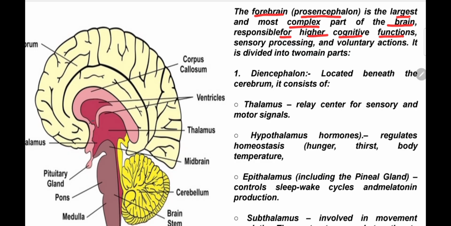What are examples of cognitive functions? Like solving a problem, like sums. Then sensory processing: any kind of sensation like vision, hearing, auditory function, visual activity, touching an object.